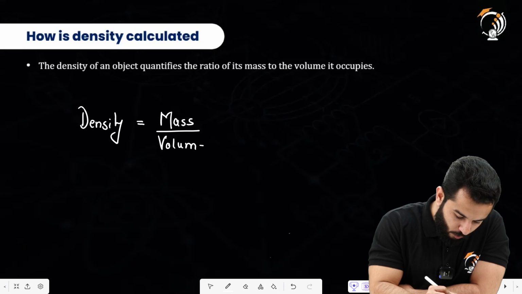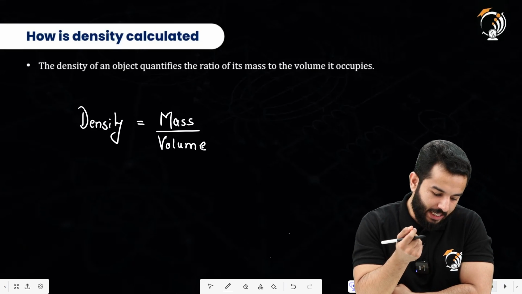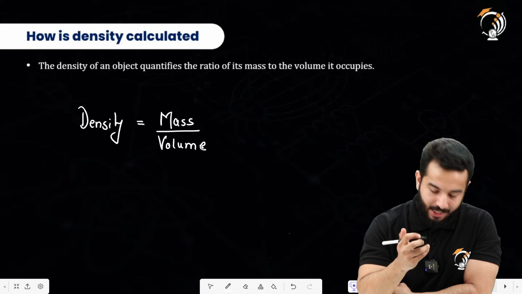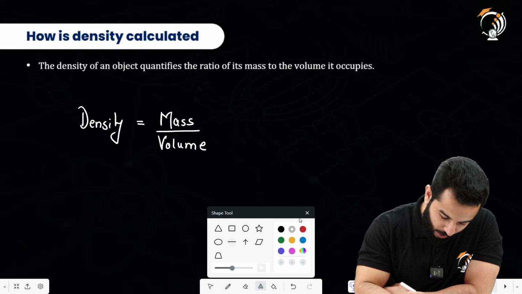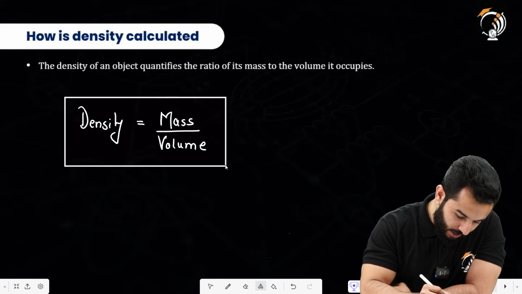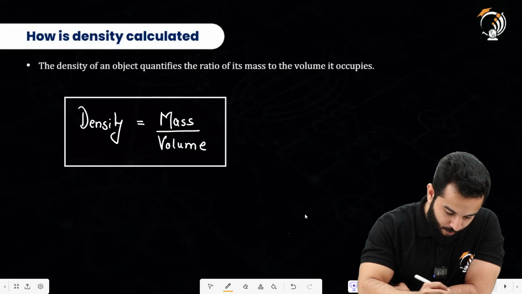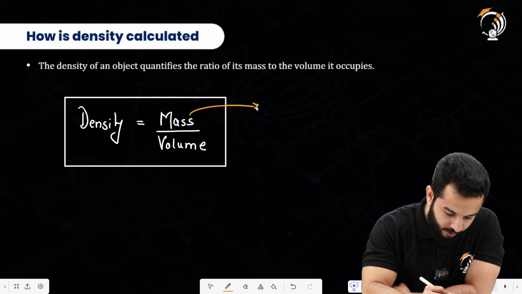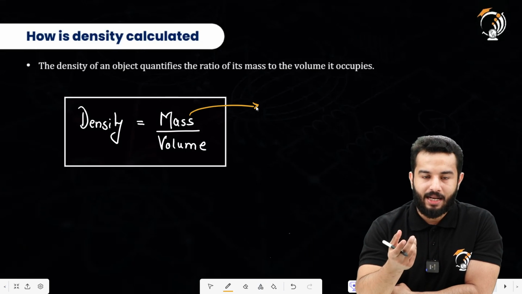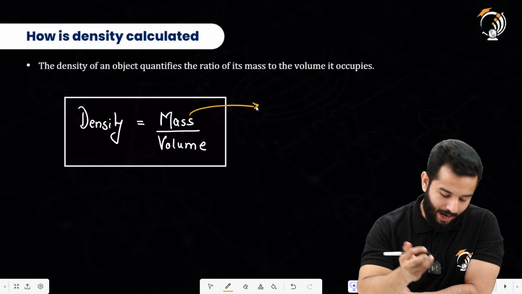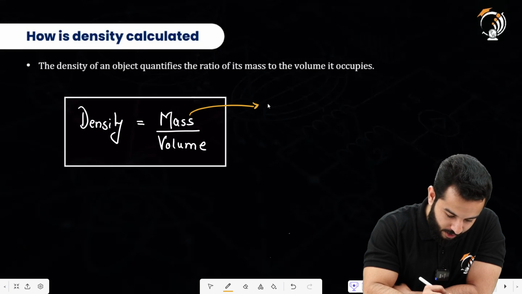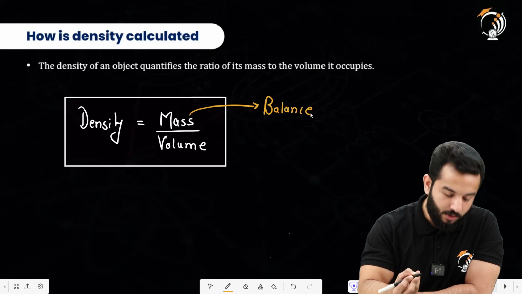So if we really want to find out the density of any object, of any body, then we first have to find out the mass of that object, and we know that mass will be found out using a pan balance or a lever balance, right? So basically we are going to use a balance for finding out mass,